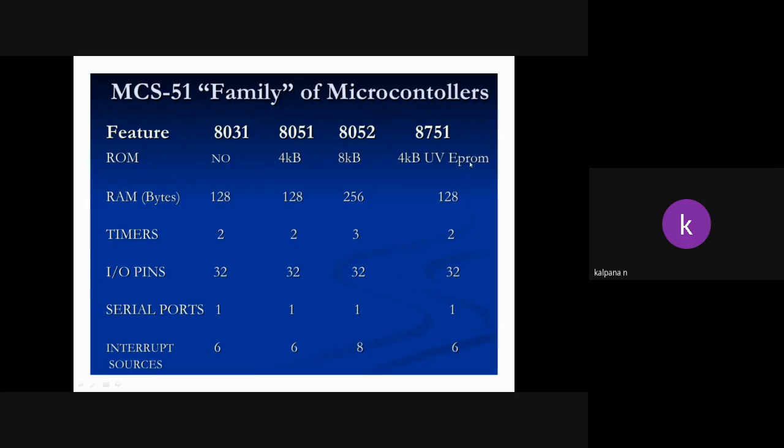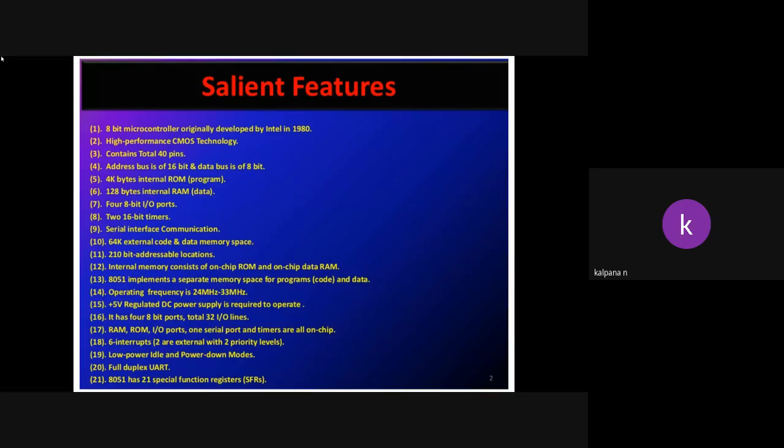be erased. Next, RAM means 128 bytes, two timers, 32 IO pins, one serial port, and 6 interrupt sources. Okay, this is about the features of the different MCS 51 family. Next, the features of the 8051